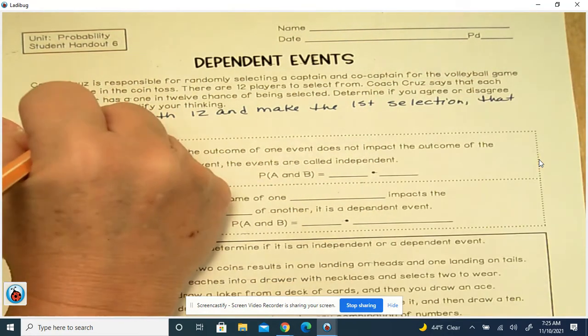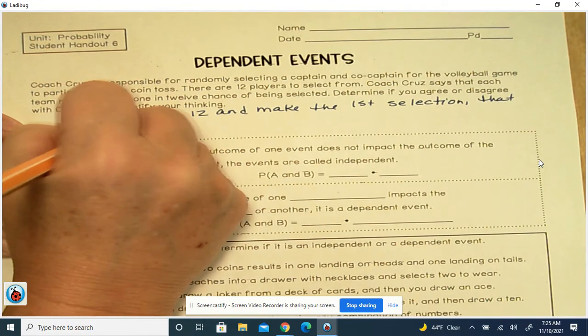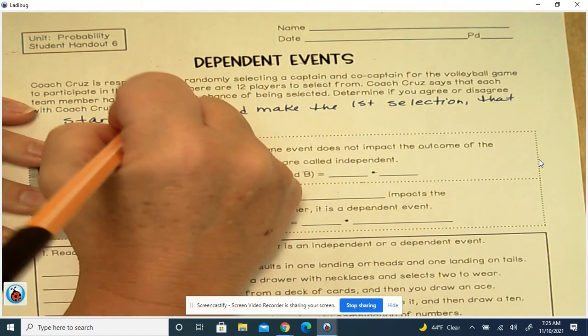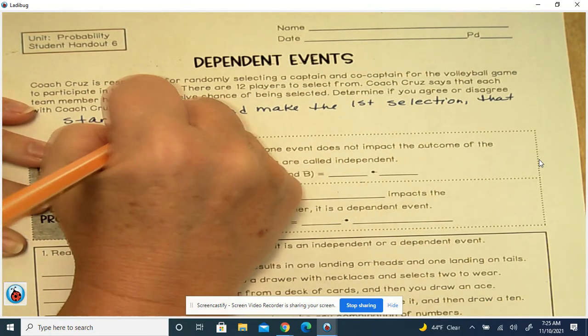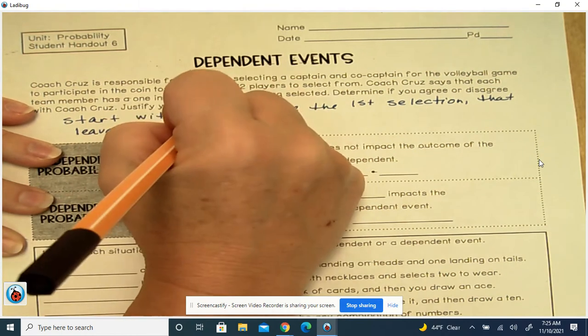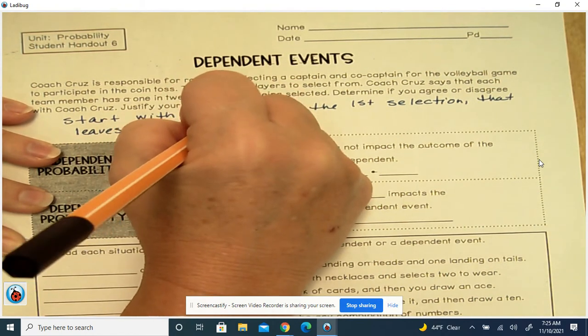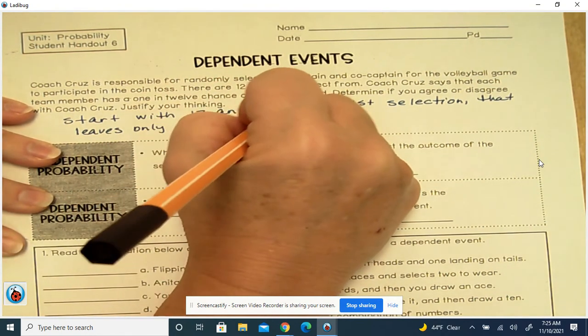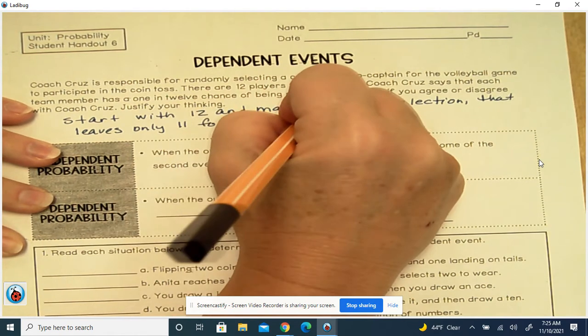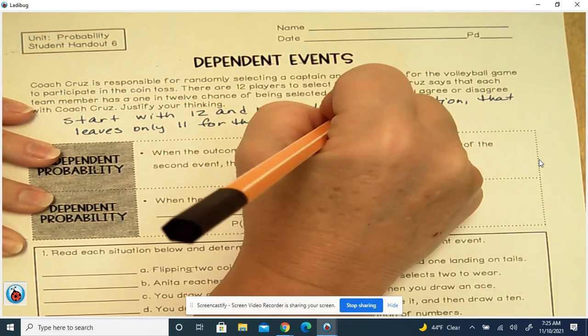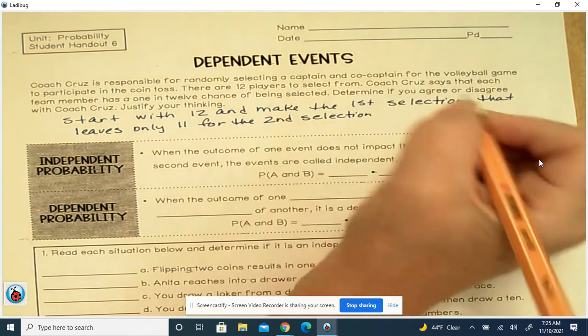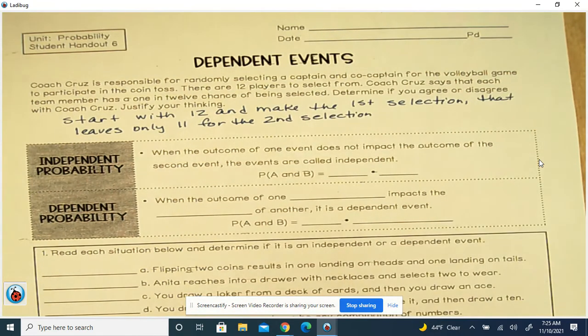That leaves only 11 for the second selection. And so on and so forth on down. When you take the second selection, then you're left with only 10. And it keeps going down.